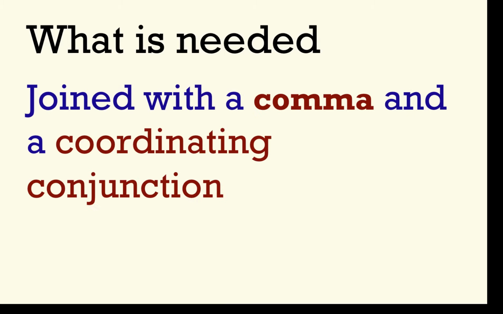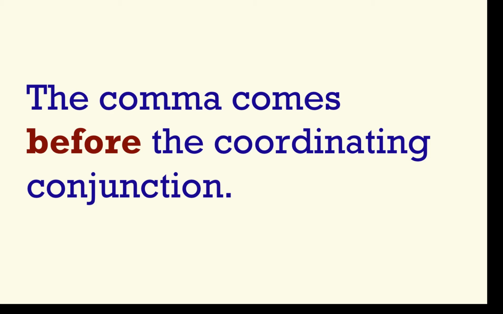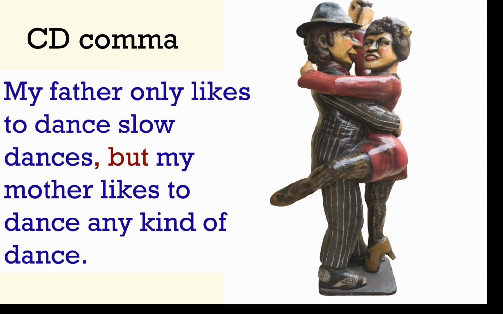We need two independent clauses. We need a comma and a coordinating conjunction. For coordinating conjunctions, we use the memory aid FANBOYS: for, and, nor, but, or, yet, and so. In this case, the comma comes before the coordinating conjunction, as in this sentence. Notice that the comma comes before the "but."